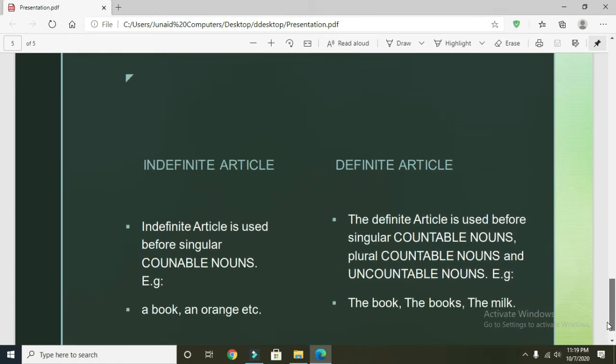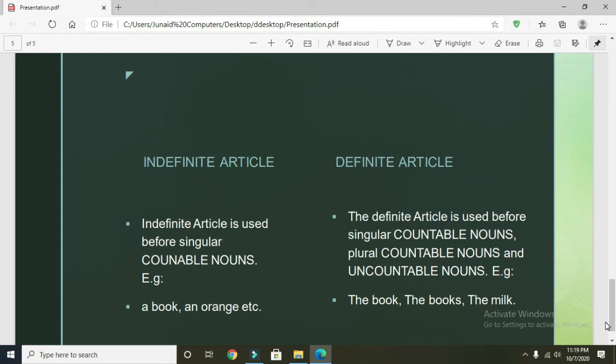So we have indefinite and definite article. Indefinite article is used before singular countable nouns. There's a difference. Indefinite article is used before singular countable nouns: a book, an orange, an honest man, a woman, etc. While definite article is used before singular countable nouns, plural countable nouns, and also uncountable nouns. For example, the book, the books, the milk, etc.